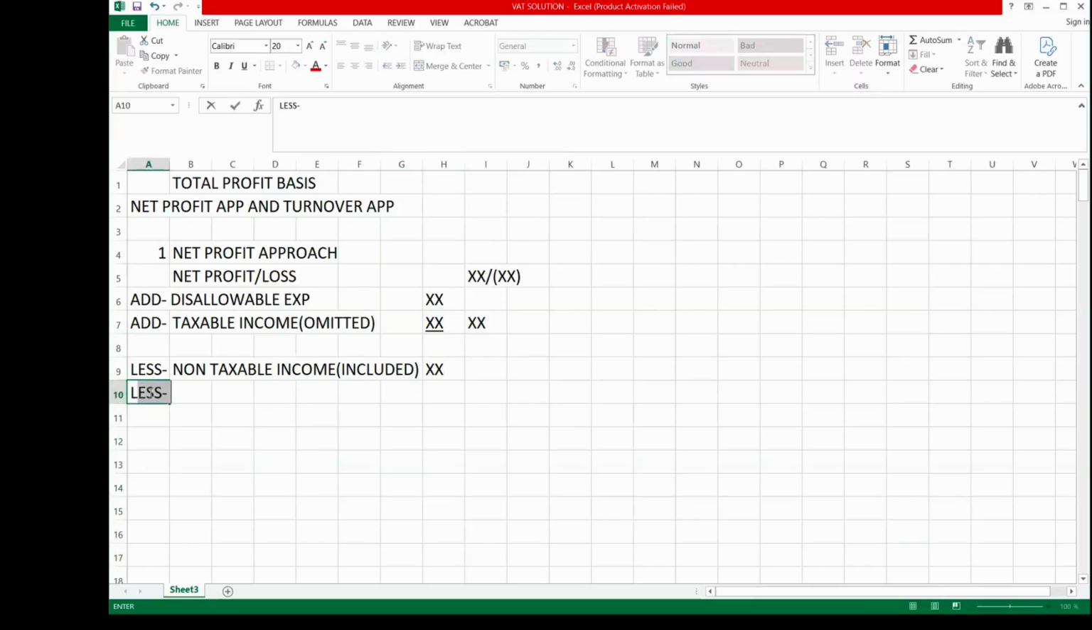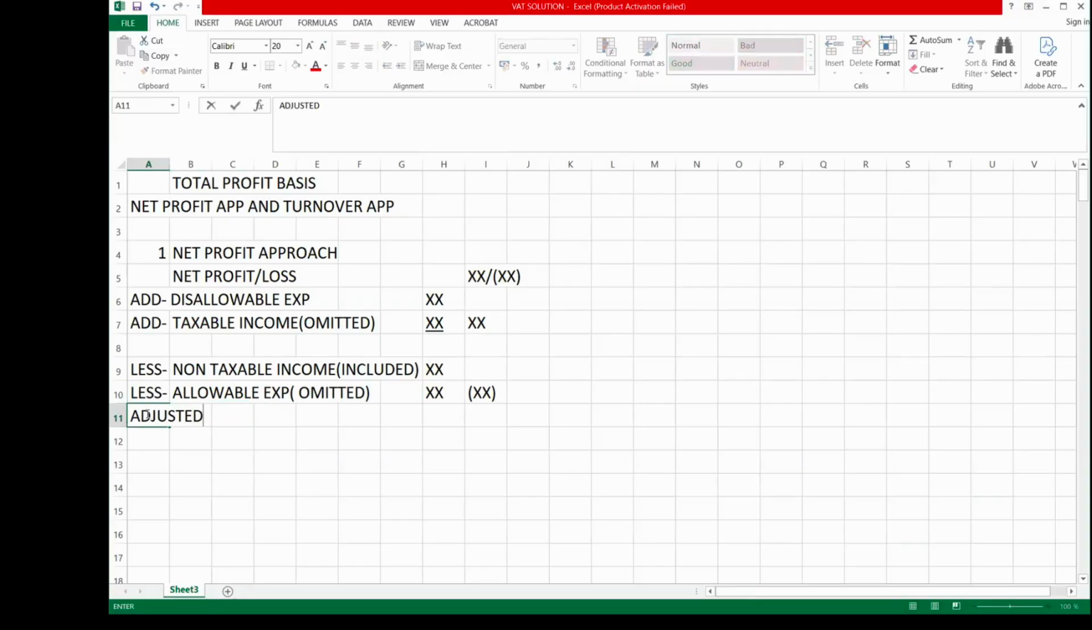You also less allowable expenses omitted. There are some expenses that are allowable, which were omitted during the process of computation of the tax liability. So this will be deducted from this. When you now do this adjustment, you arrive at your adjusted profit.